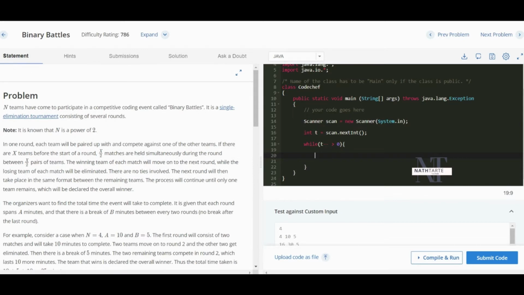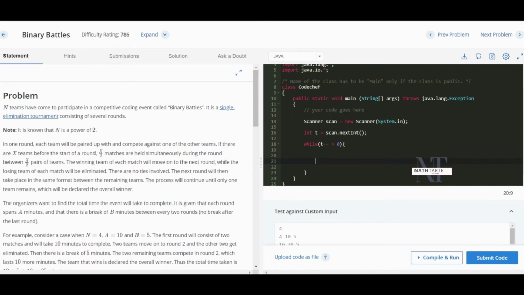First of all, we have to do repeated division of the given number n. So first I will divide n by 2, so it will create the number of matches. Then I will start the rounds, and after every round I will count the number of minutes for a match, and I will add the number of minutes of break to it, and I will do this repeatedly, so I will use a while loop.